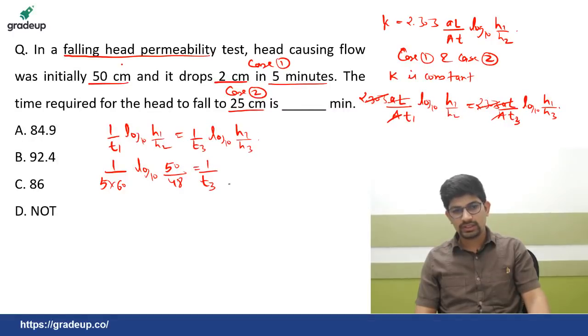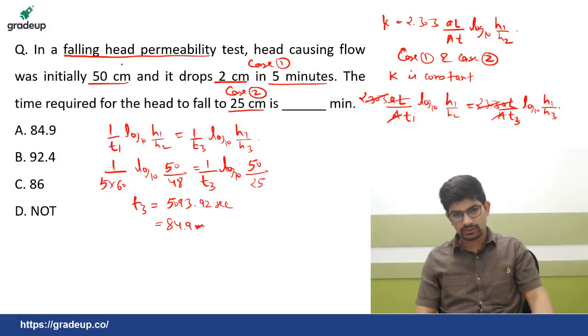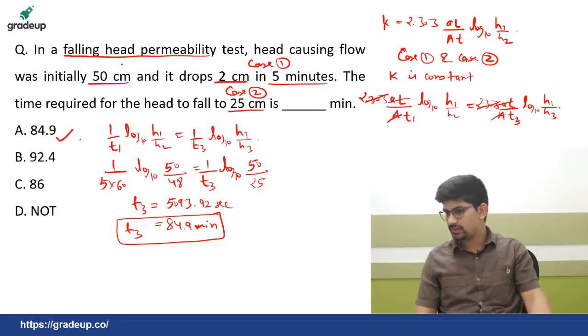Then 1 upon T3, you have to find, log to the base 10 H1, which is 50 centimeters, and the fall is to 25 centimeters. If you solve this, it will come out to be 5093.92 seconds, that is 84.9 minutes. So A is the correct answer.